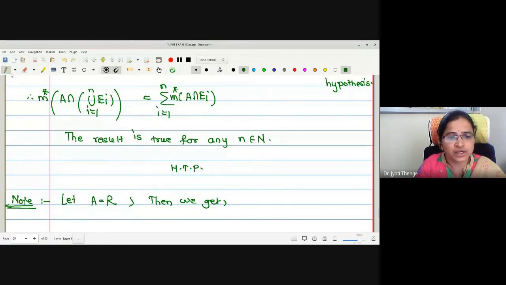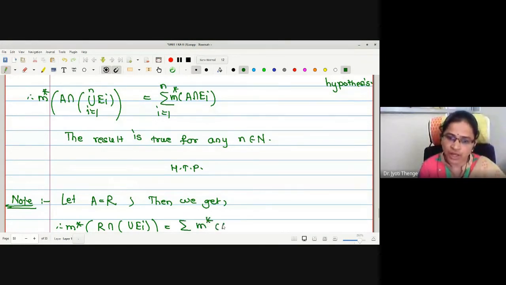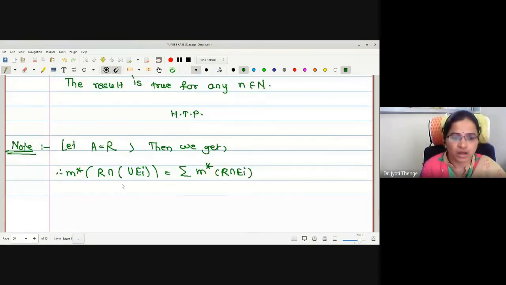Let us put A equal to R directly. This is M star of R intersection union Ei equals summation M star of R intersection Ei. I just kept the value of R. Here i is running from 1 to n, and the summation is also running from 1 to n.